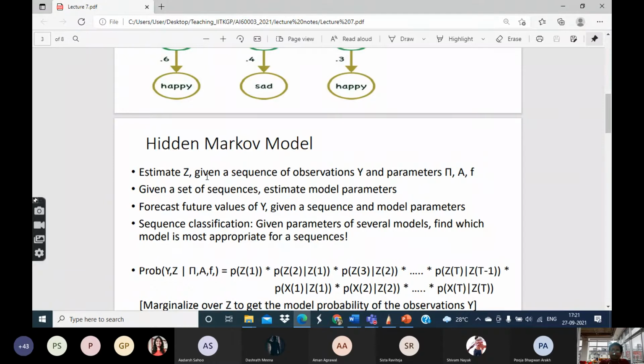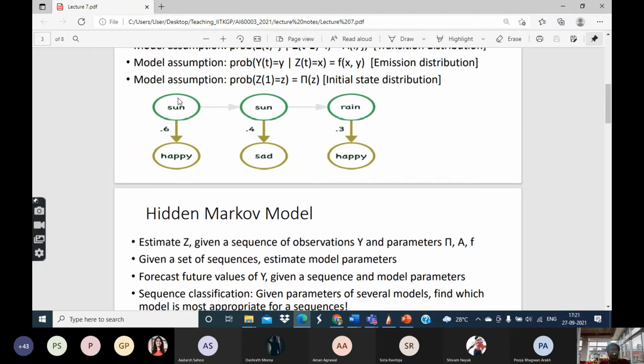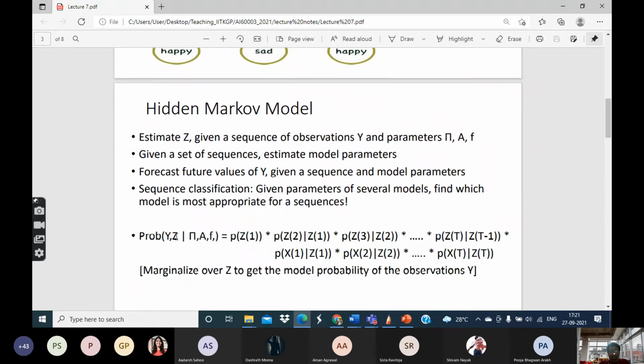Even if you cannot observe what the hidden variables stand for, you can try to estimate, say, whether z1 is equal to 1 or 5, or whether z2 should be equal to 3 or 4, or whatever values each z can take at each of the time points. To estimate that, you need the sequence of observations as well as the model parameters. So this is one class of problems for which there are specialized algorithms. We will not study those algorithms in this class, but this is just for you to know.